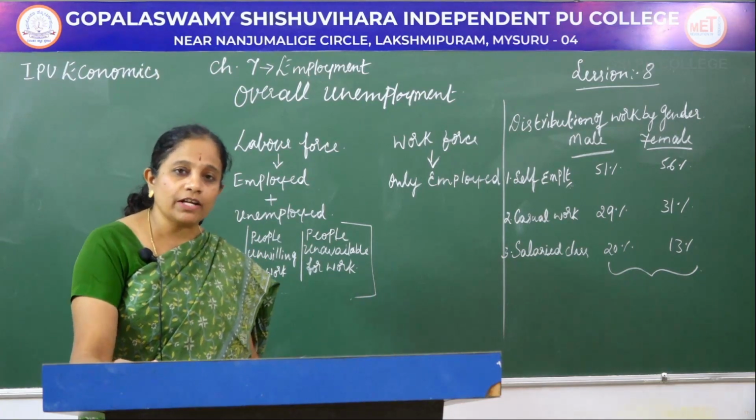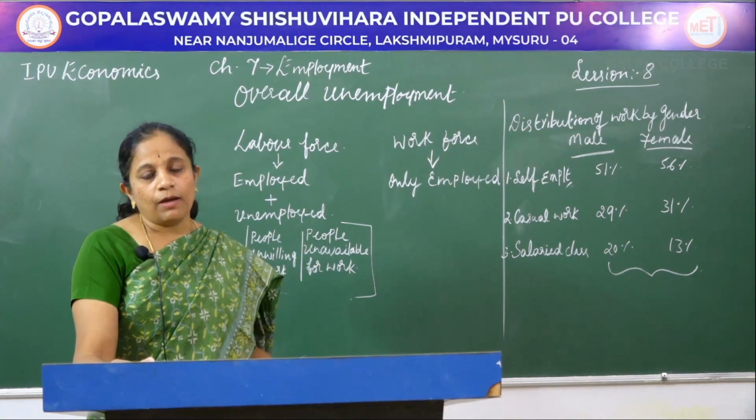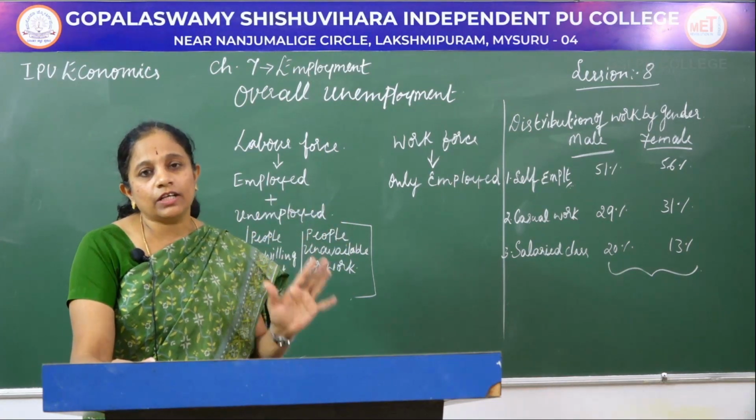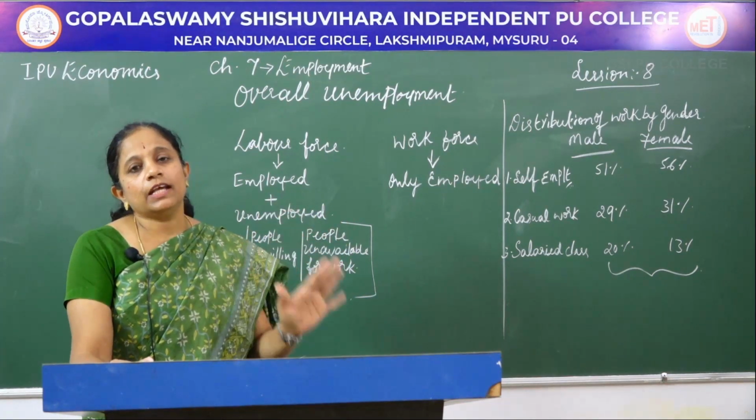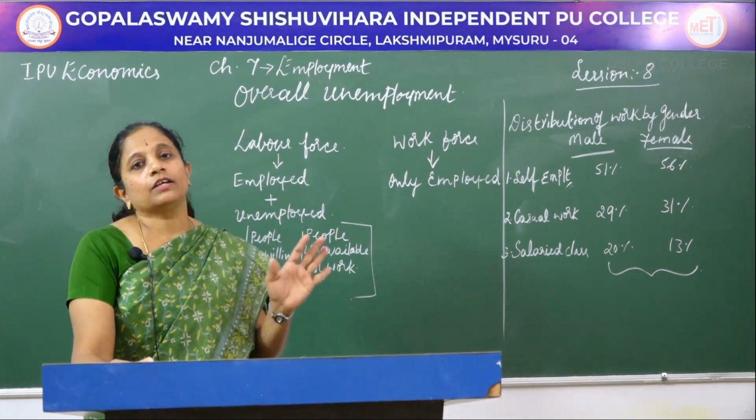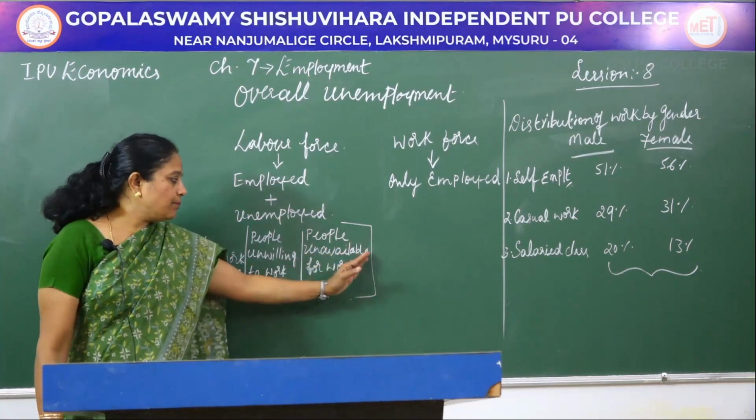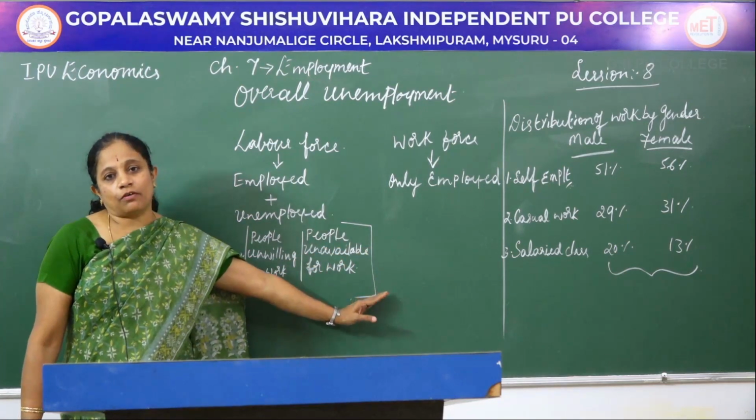Even though they serve at home, they do some work at home, they are not willing to go to work and they are not even willing to involve themselves in any kind of production activity or income generating activity. The third category is people who are unavailable for work.